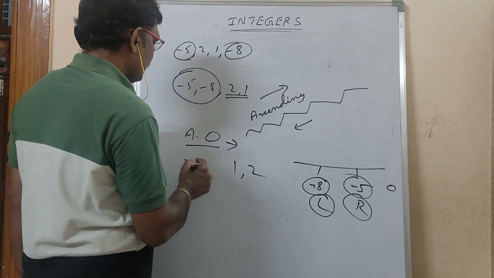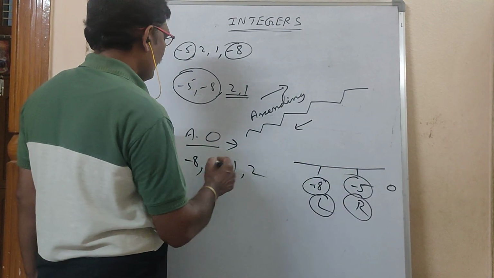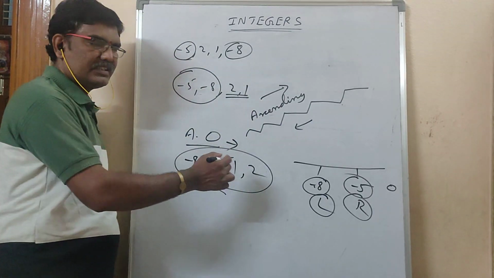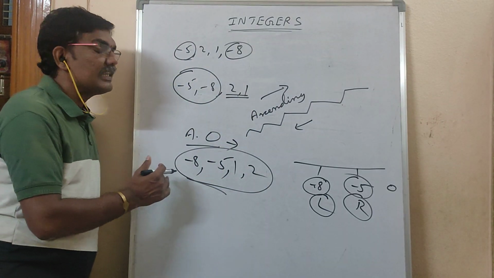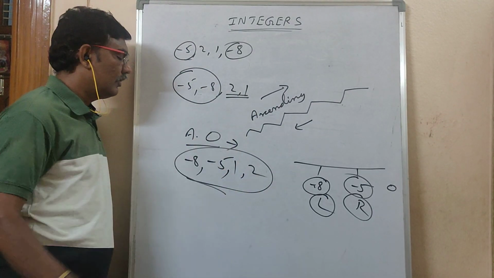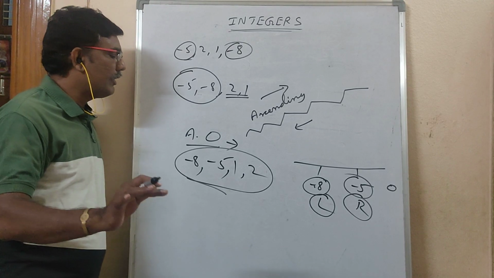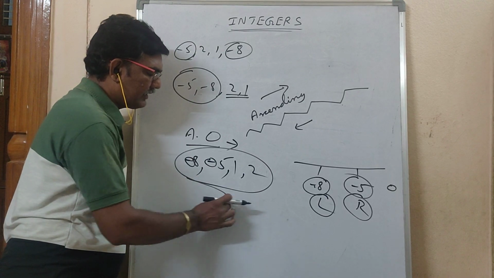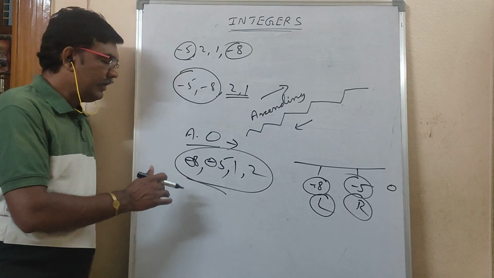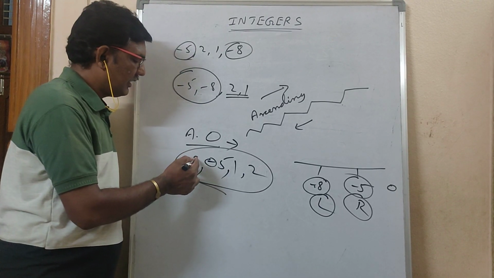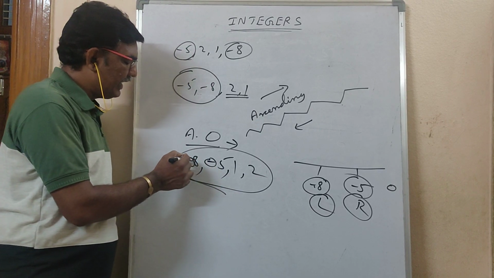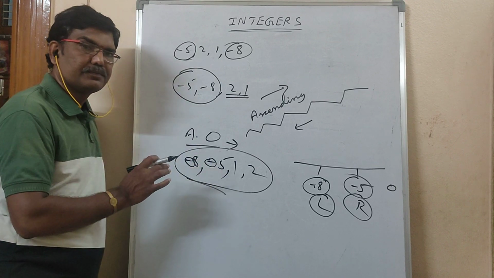Minus 8. Next, what is minus 5, comma 1, 2? What is this? This is ascending order, small to big. Remember only one thing: if minus is there, write all negative numbers sideways, and the number that is greater, with the minus symbol, is the smallest one.